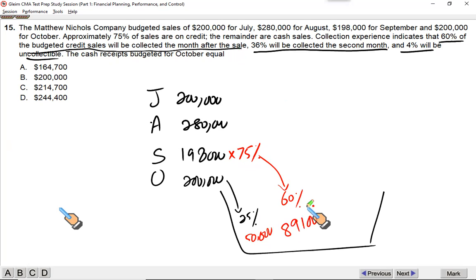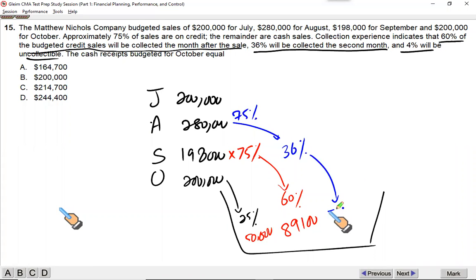Then what you sell in August, 75% of this is credit, and out of this credit, 60% is collected in September, and 36% now will be collected in October. 280,000 times 75%,